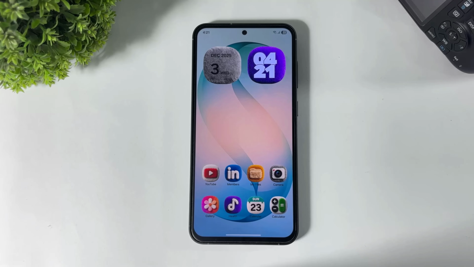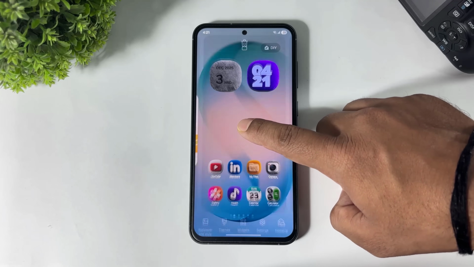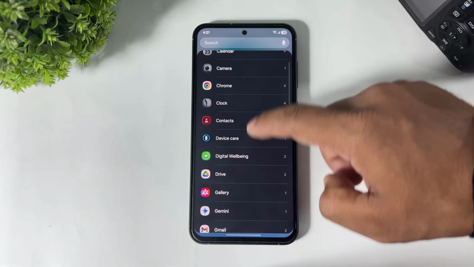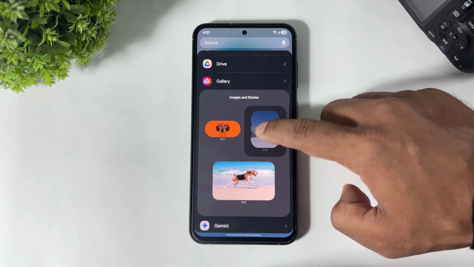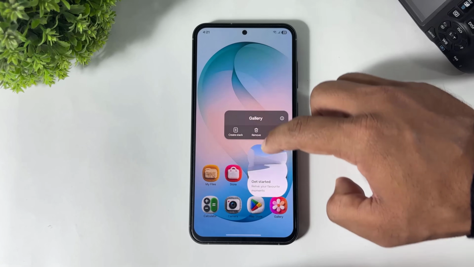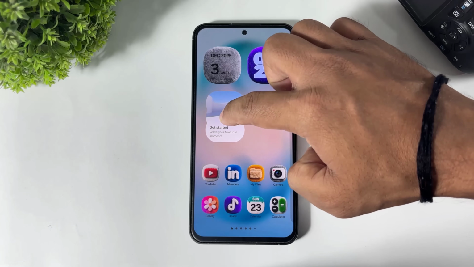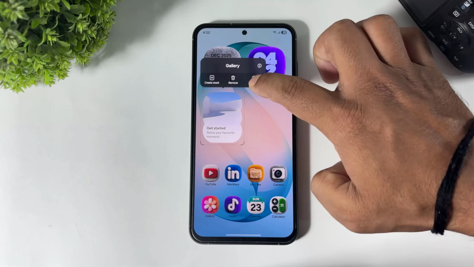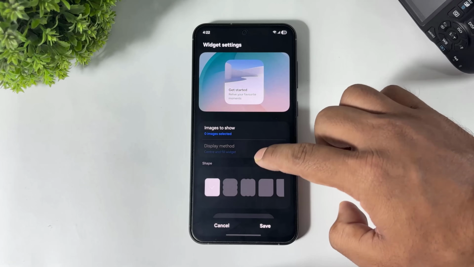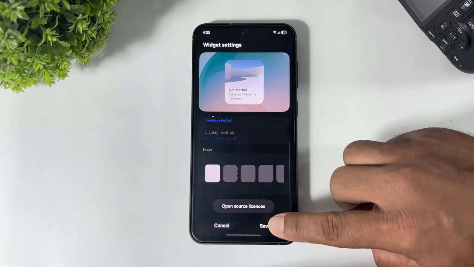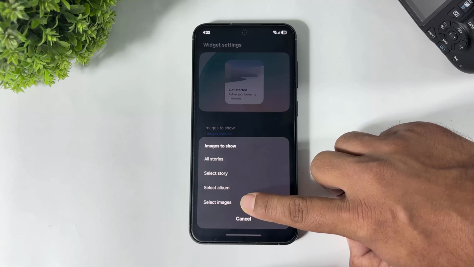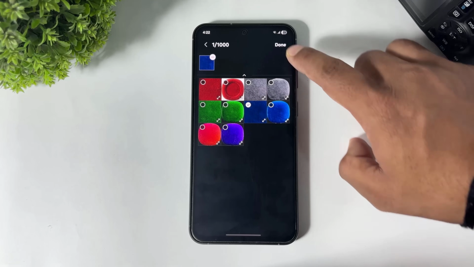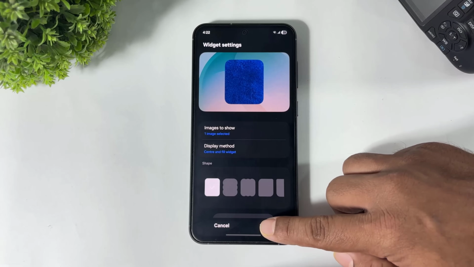Now let me show you the weather widget. Simply go to widget. This time guys, add the One UI 8 weather widget. Simply tap on add, place like this. First go to settings, set icon shape. Now tap on image, tap on select image and this time select this blue image. Tap on save.